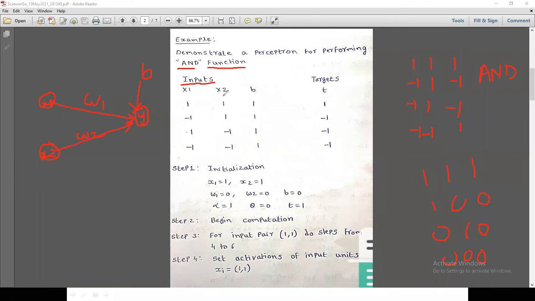Here we are doing the AND function, the AND gate. The x1 x2 values 1 1, the bias value is 1, the target is 1. Similarly minus 1 1, the bias is 1, the target is minus 1. 1 minus 1, bias is 1, the target is minus 1. x1 is minus 1, x2 is minus 1, b is 1, the target is minus 1.